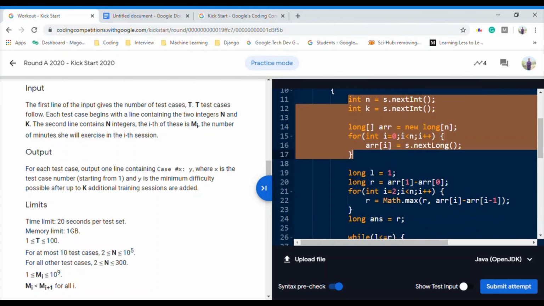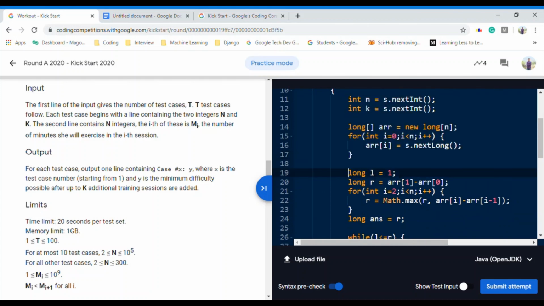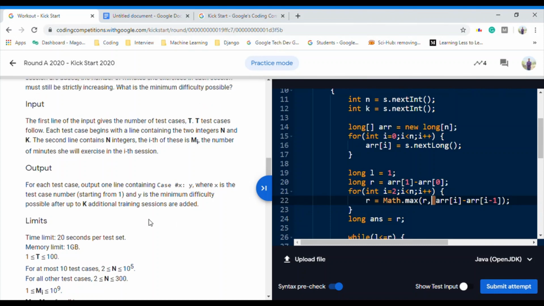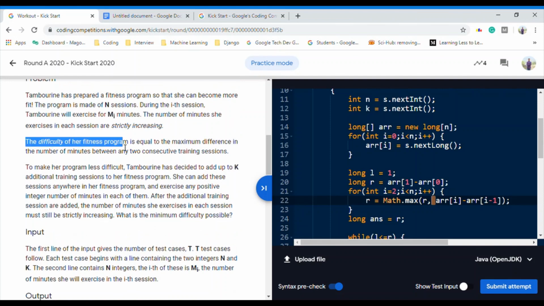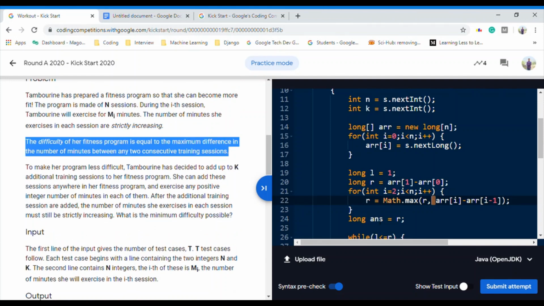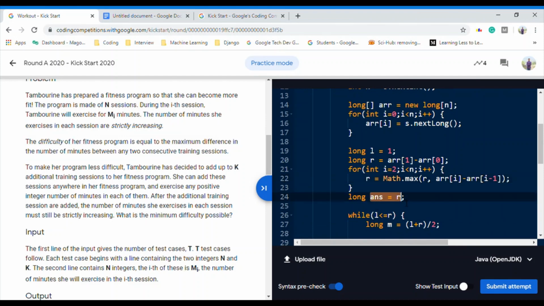Okay, so what is the lower bound of our search? It is 1 because the minimum difficulty can be 1. And what is the upper bound of our search? It is the maximum difficulty of the original program, right? It is calculated using the max function as described over here, right? And the initial answer is r. That is, we do not add any new program, so our answer will be r.